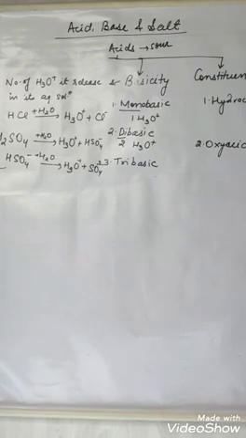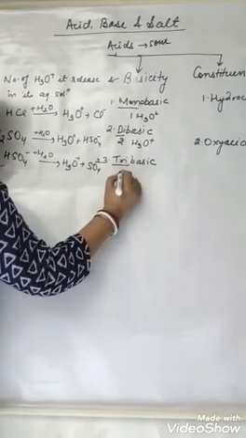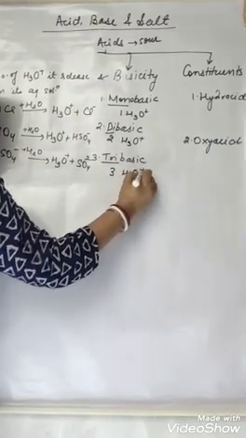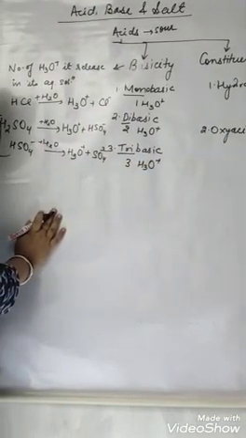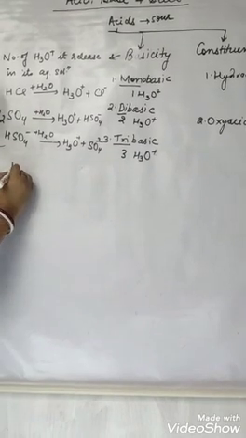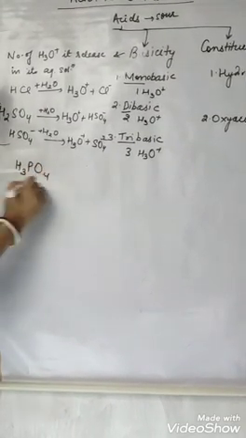Now what is a tribasic acid? Tri means 3. So any acid having 3 hydronium ions will be tribasic. That is H3PO4.